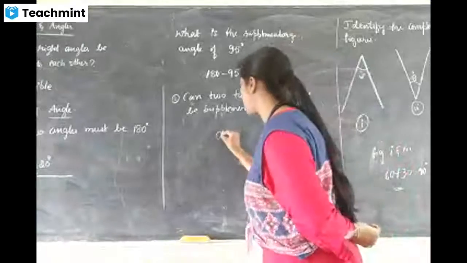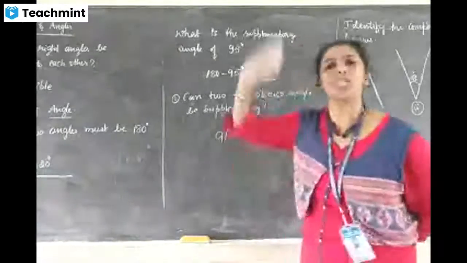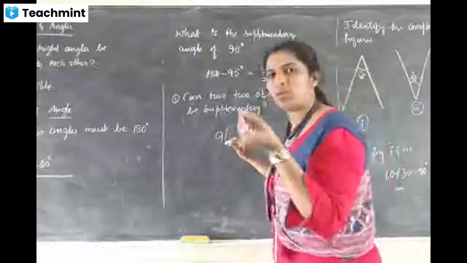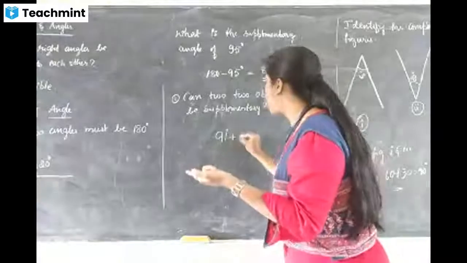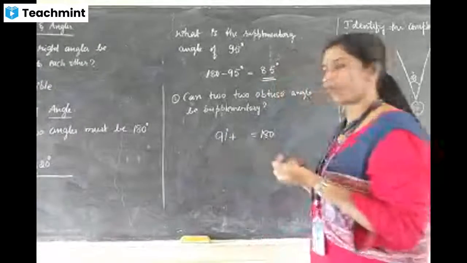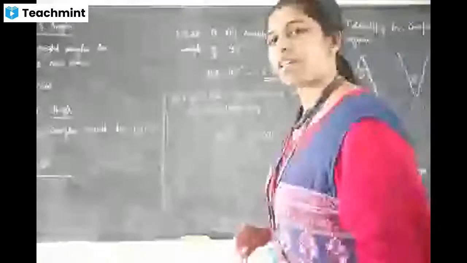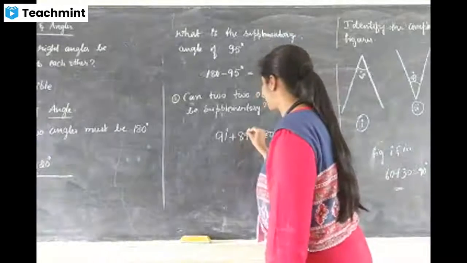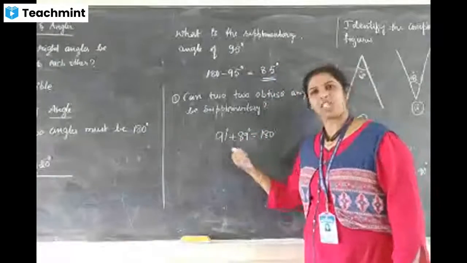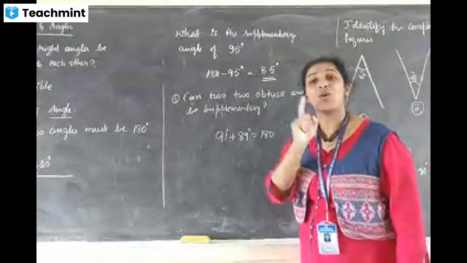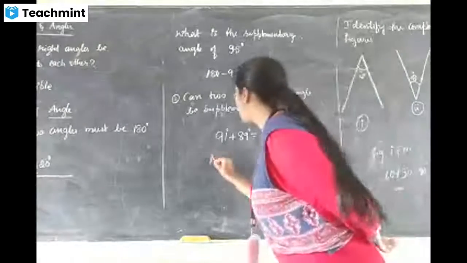Obtuse means more than 90. Suppose I am taking 91 degree, just a little high. Little means 1 more. Plus how much is 180 now? 89. Is this acute or obtuse? Acute. Not possible.